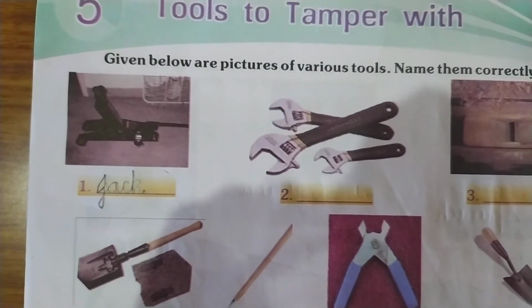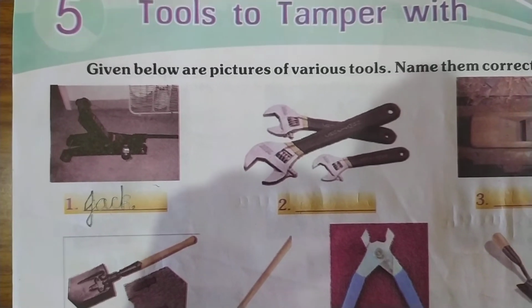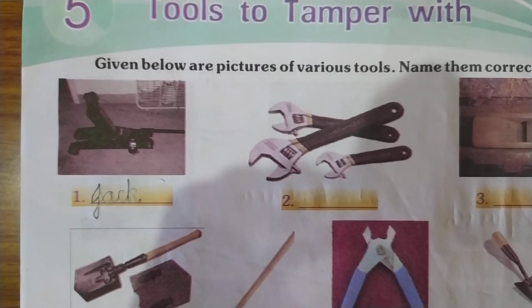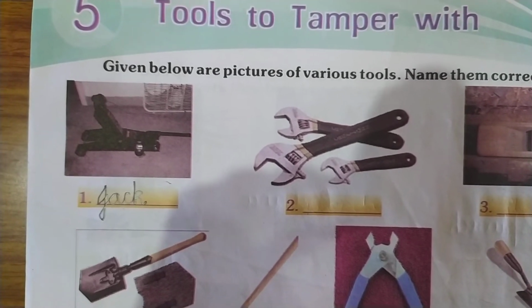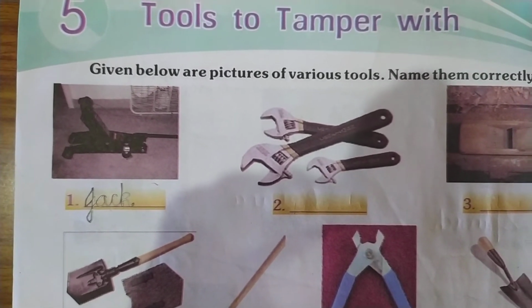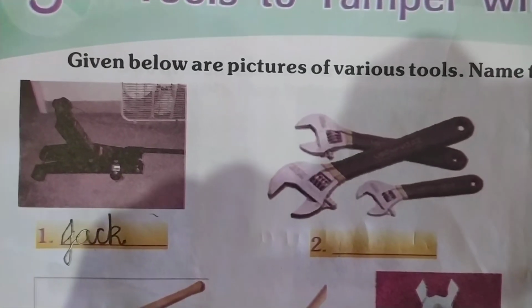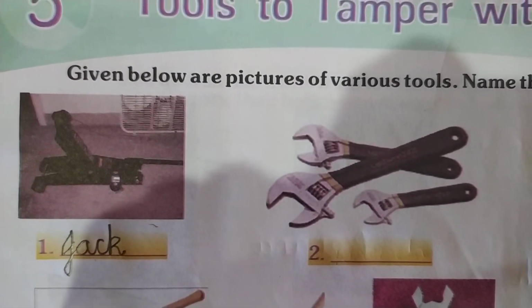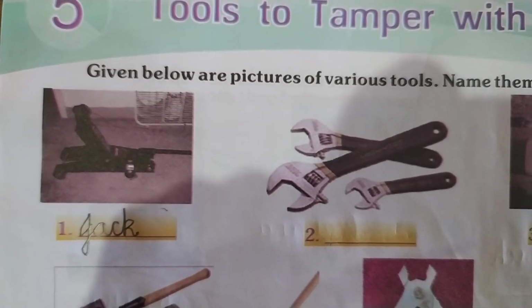Sometimes when the car's tire is punctured while we are traveling, with this jack tool we can lift a part of a car off the ground and change the wheel or tire. So we use this jack tool for lifting a part of a car.